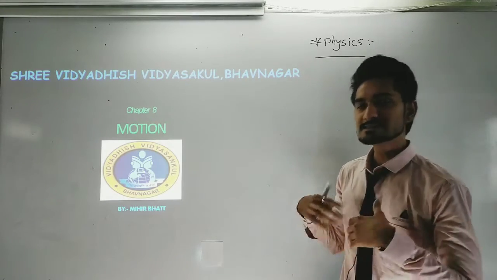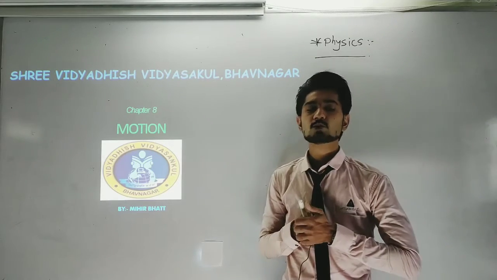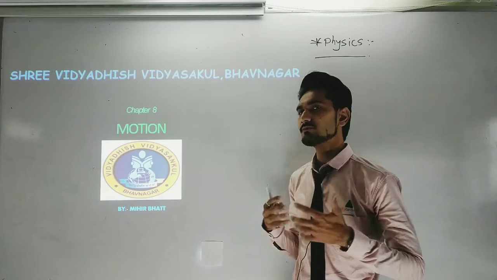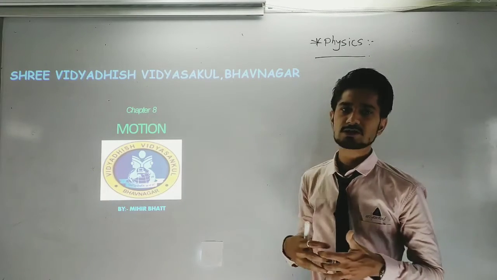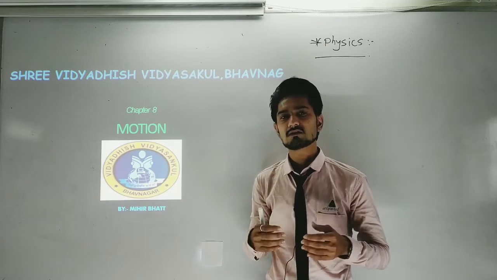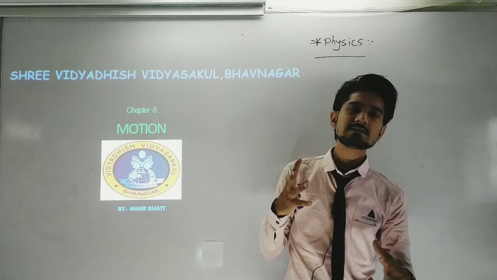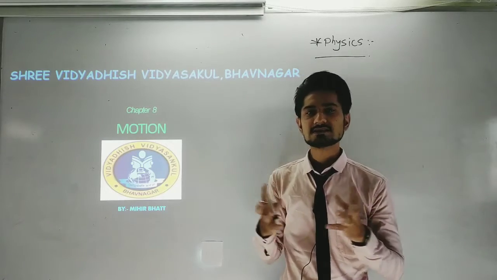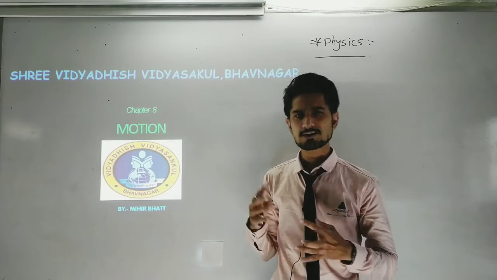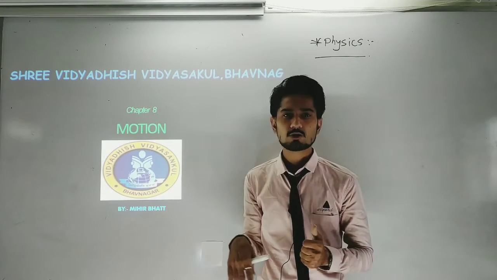Another example for the physics branch is this chapter, motion. Suppose I want to explain motion. As you already know, in the whole universe every object is continuously in motion with respect to some reference point. For example, I am also moving continuously here.